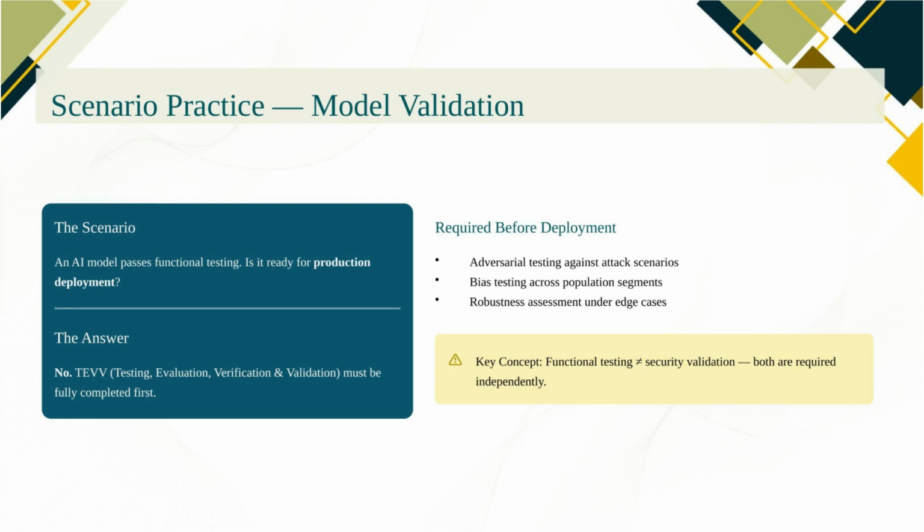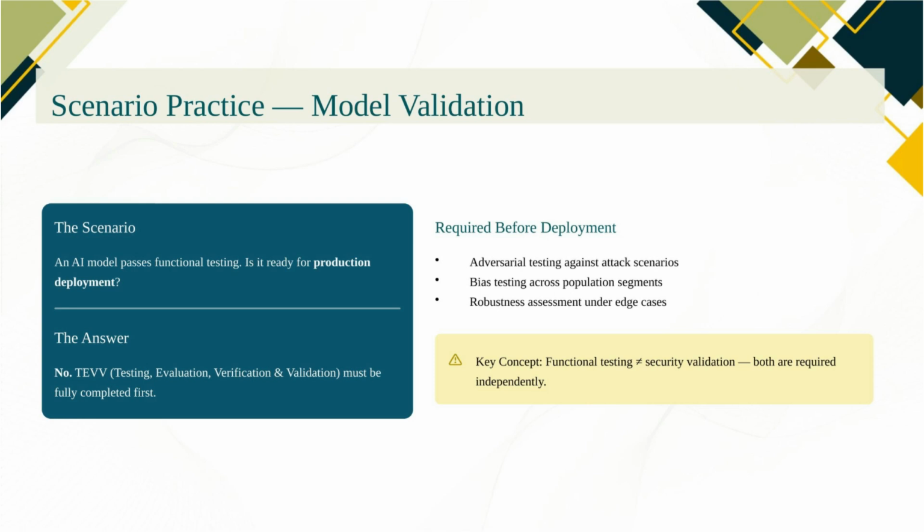And robustness testing to confirm the model performs consistently under edge cases and distribution shifts. Functional testing confirms the model does what it's supposed to do in normal conditions. Security validation confirms it behaves safely in abnormal and adversarial conditions.